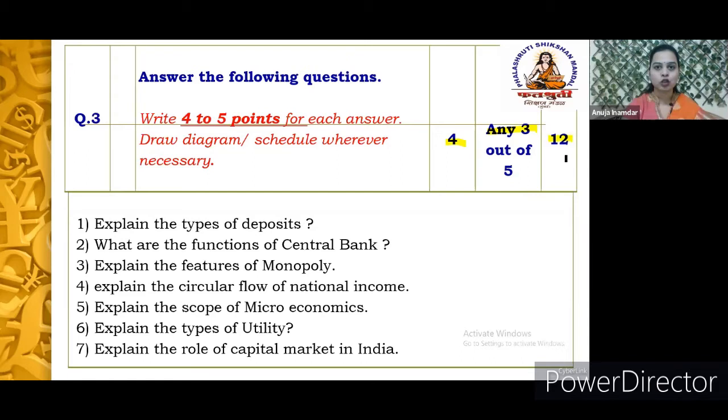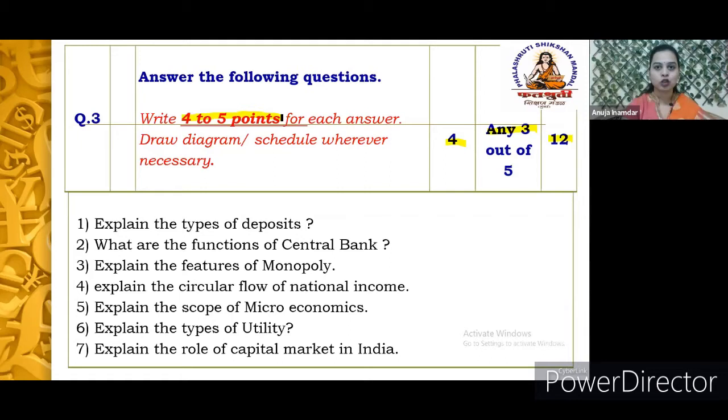In this kind of question, you are supposed to write a minimum of 4 to 5 points in each answer. Here these are short answers. What we can suggest is that if it is possible for you to write the answer in points, then write answers in points only.